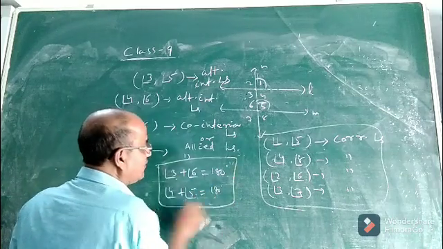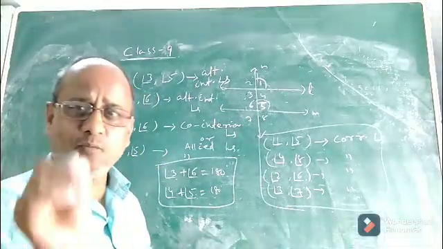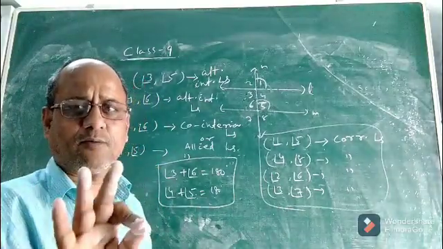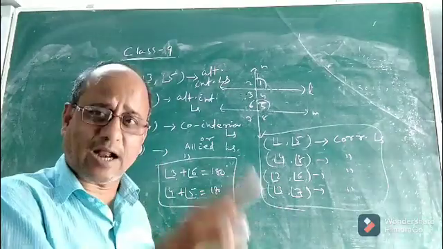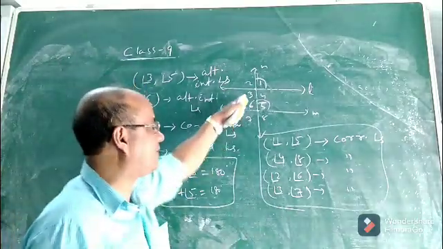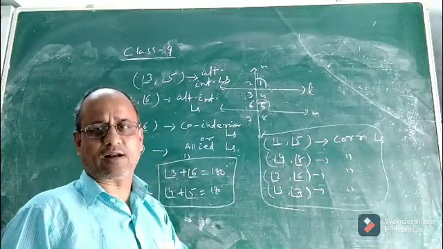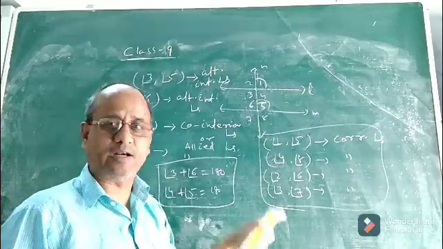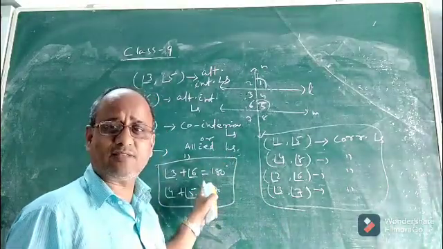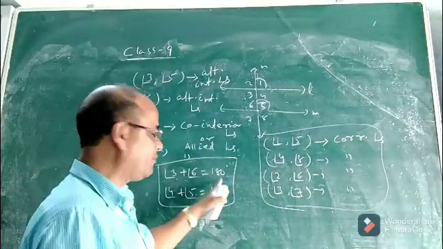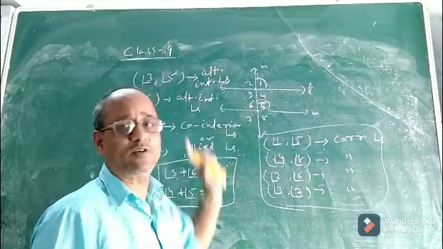So from this what will we conclude? Did you get the concept of co-interior angles? Co-interior or consecutive interior angles means allied angles. They are a pair of angles which are interior and lying on the same side of the transversal. Then only we say they are co-interior or allied angles. And the relation between them is that they are never equal. Their sum will be 180 degrees. It means these two angles are supplementary.